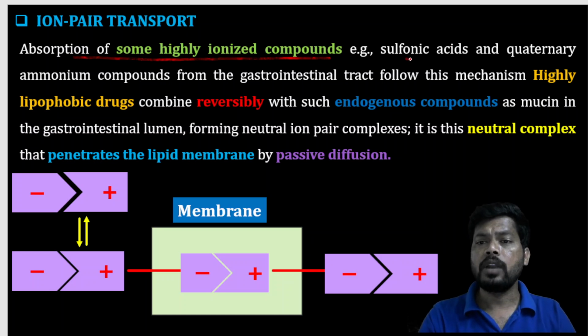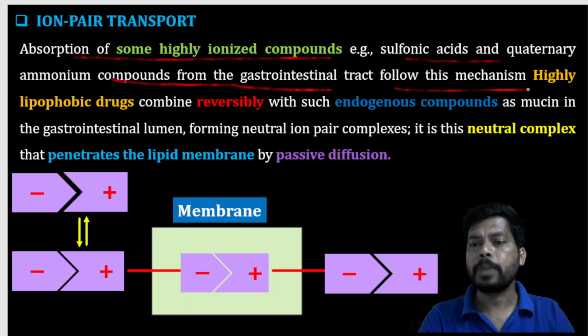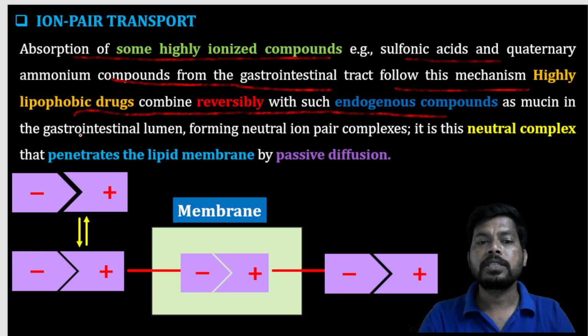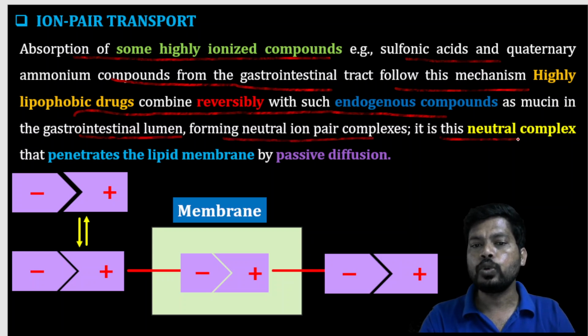Examples like sulfonic acid and quaternary ammonium compounds from the GIT follow this mechanism. Highly lipophilic drugs combine reversibly with endogenous compounds such as mucin in the gastrointestinal lumen, forming neutral ion pair complexes, and this neutral complex penetrates the lipid membrane by passive diffusion.